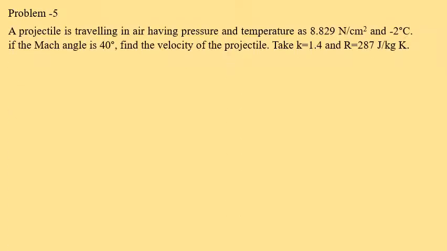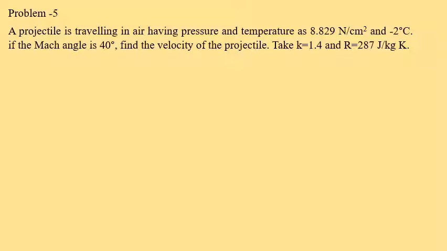And numerical number 5. A projectile is traveling in air having pressure and temperature as 8.829 Newton per centimeter square and minus 2 degree centigrade. If the Mach angle is 40 degree, find the velocity of the projectile.